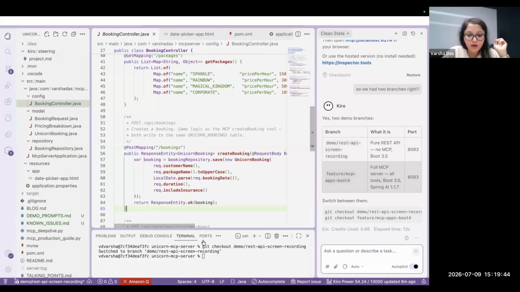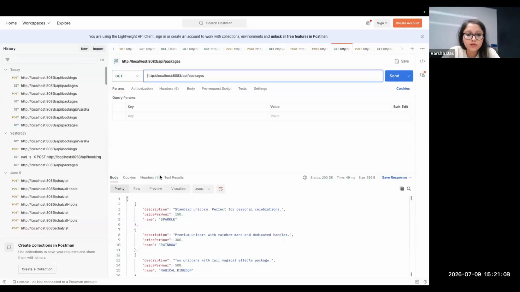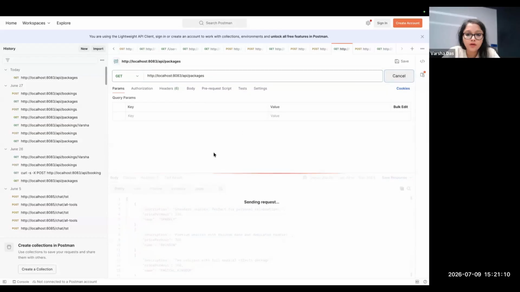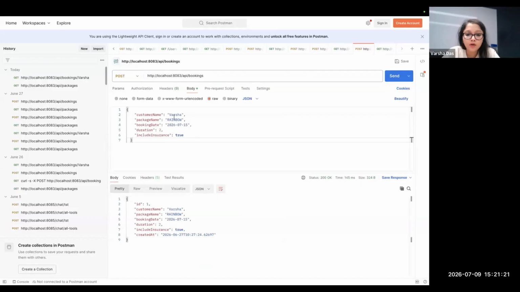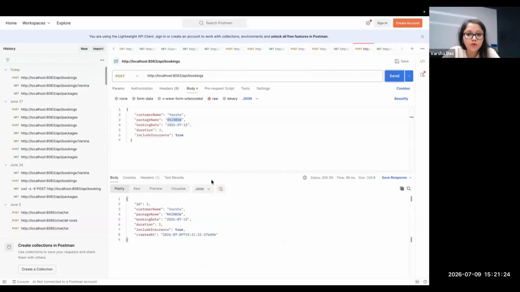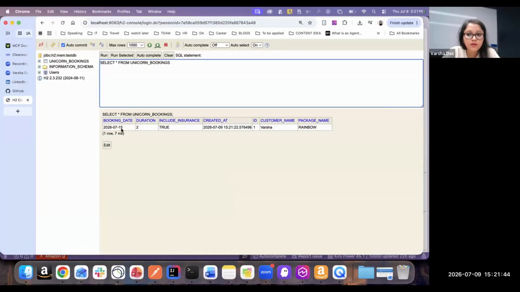So with that, let me start the server. The server is started on port 8083. I'm just going to hit a couple of endpoints to get the packages, and let me create a new booking in the name of this customer. Now I'm going to go to the H2 console. Here we have this particular table, and as you can see, we have been able to create a booking. Now all of this we did in the traditional way.